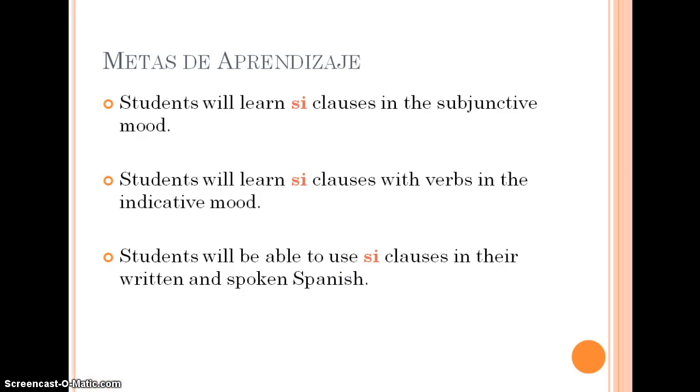Please make sure you have your grammar packet with you, that you are taking notes and writing down examples, as well as any questions you may have as you go through this podcast. We will be talking about Si clauses and how they are used with the subjunctive mood, how we use them in the indicative mood, and then how you can use them in your written and spoken Spanish.